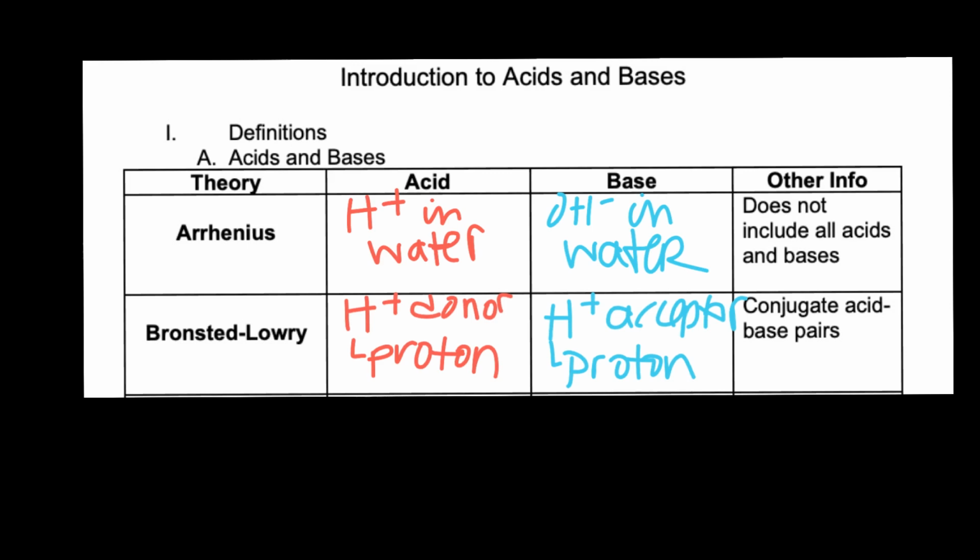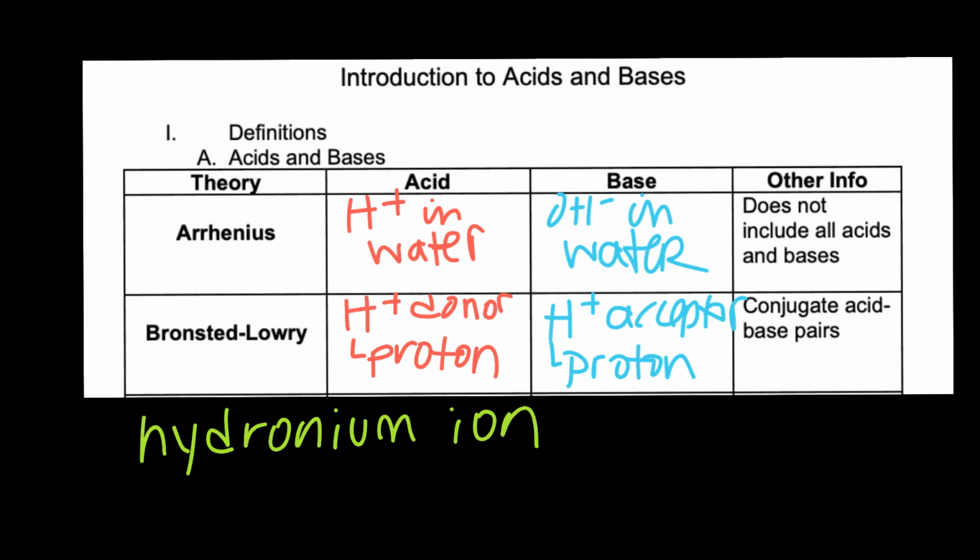One last definition I want to go over right now is something called a hydronium ion. Say that word a couple of times: hydronium. This whole proton H plus thing I just talked about is really unstable on its own. And what's going to be around most of the time, because most acid-base reactions happen in aqueous solution, are lots of water molecules.